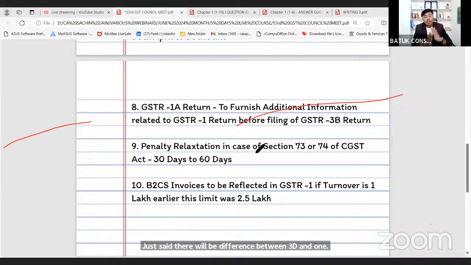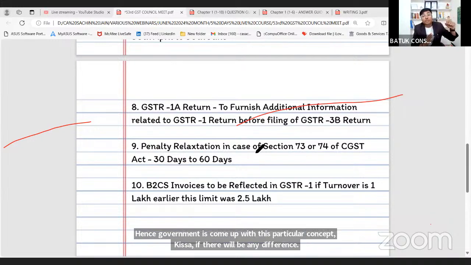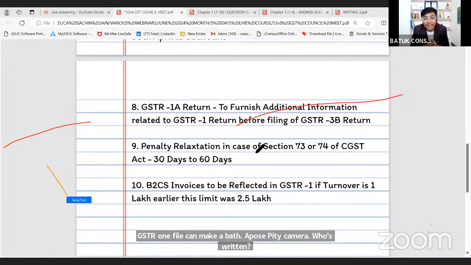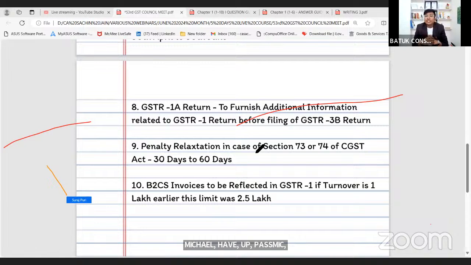any difference or if there will be any invoice or debit note issued after 11th, in that case we are going to issue a new return GSTR 1A। You can show the same in your GSTR 1A return and after that you need to reflect the same in your GSTR 3B return। So GSTR 1 फाइल करने के बाद आप उस पीरियड के अंदर उस रिटर्न में कुछ भी चेंजेस करना चाहते हो, आपके पास में एक नया रिटर्न आ गया है GSTR 1A। Penalty relaxation, sir, in case of section number 73, if your case is covered under section number 73, in that case if you are going to make the payment of the taxes